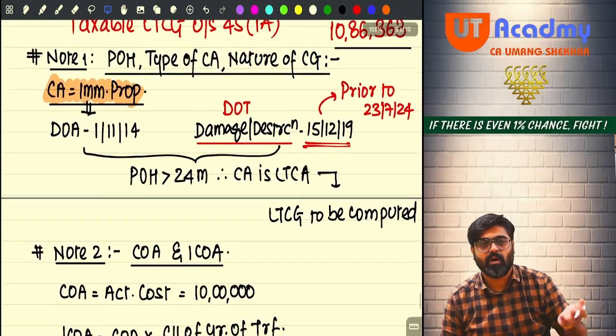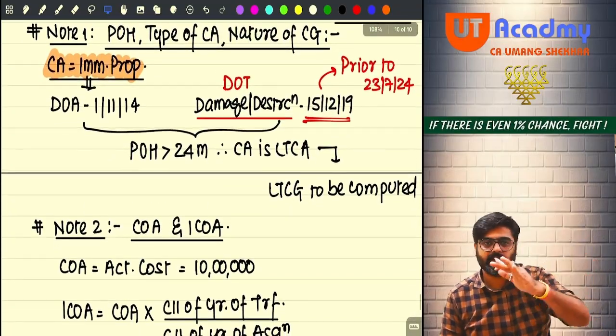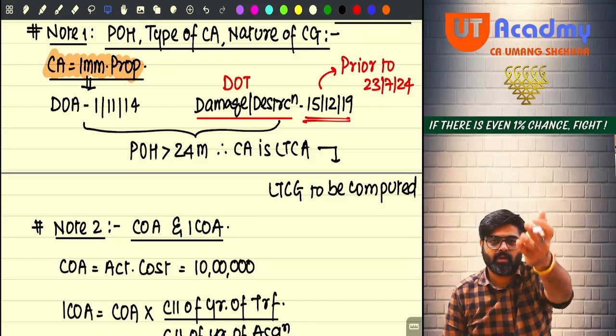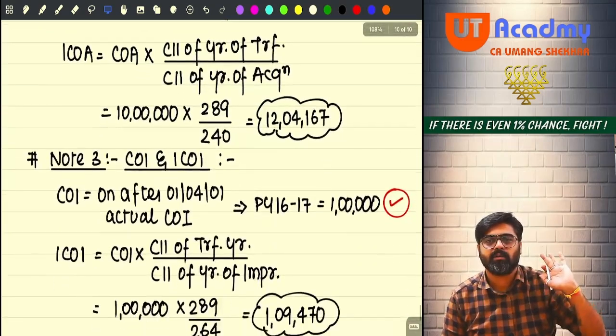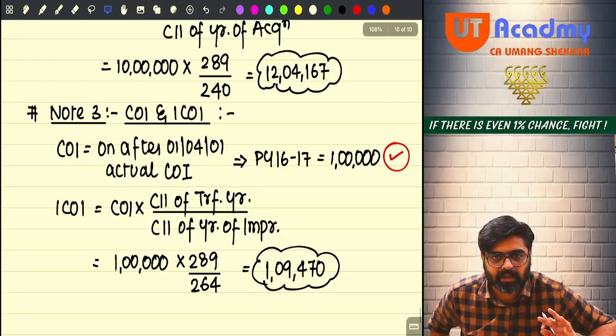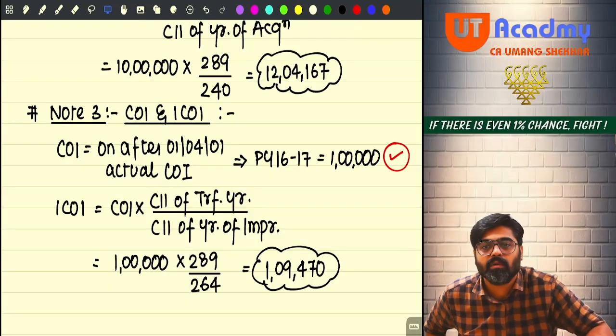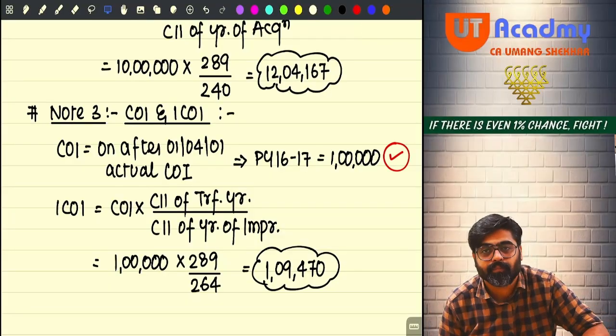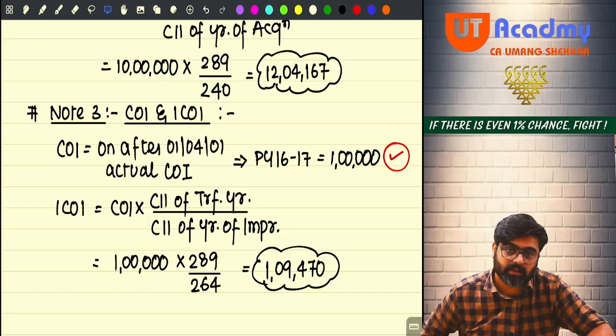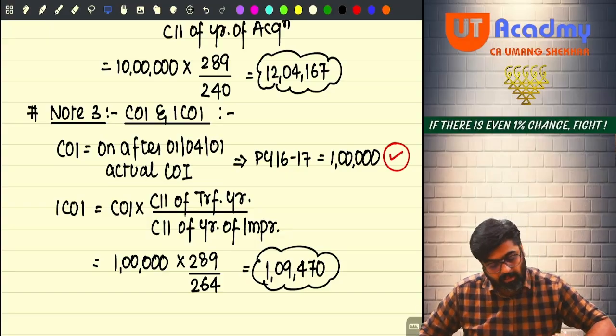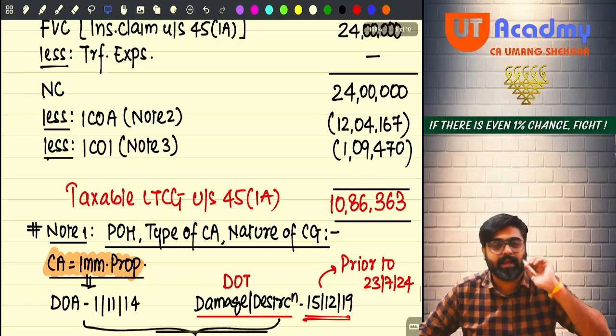See, all the things which are given in the theory over there, we have already applied all those things in our solution. So now are you all understanding what is happening around you? Tell me. Okay. Now pay attention. Capital gain is 10,86,000.